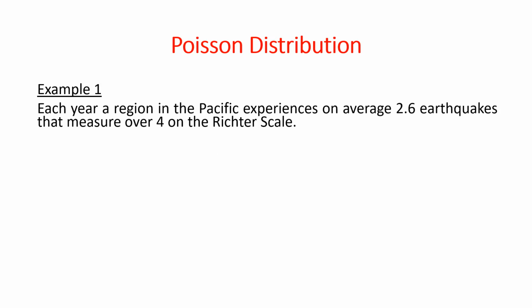All right, let's get into our example. Each year, a region in the Pacific experiences, on average, 2.6 earthquakes that measure over 4 on the Richter scale. So straight away we can see that lambda, which is our expected value or mean, is an average of 2.6 per year. So it's that idea of a rate per something. So it's 2.6 earthquakes per year.